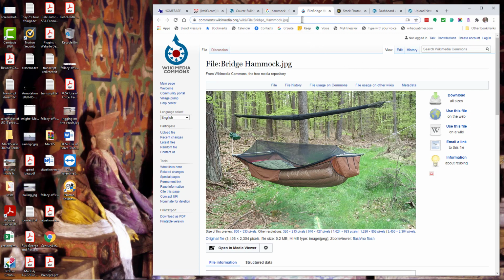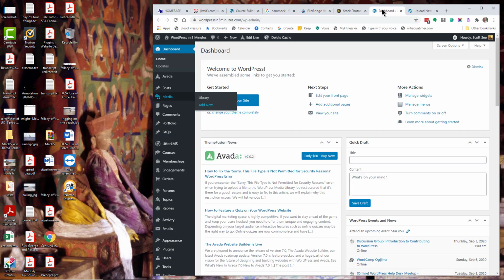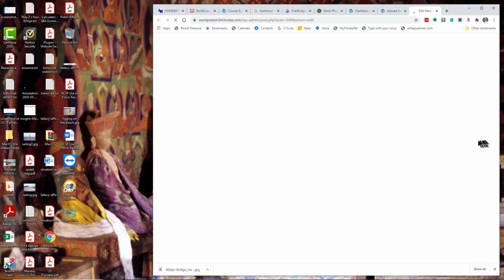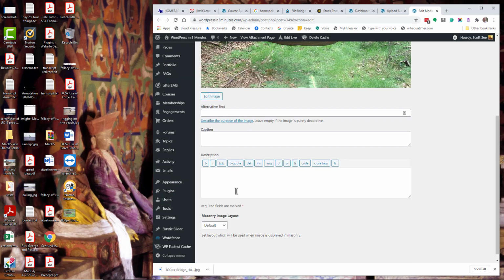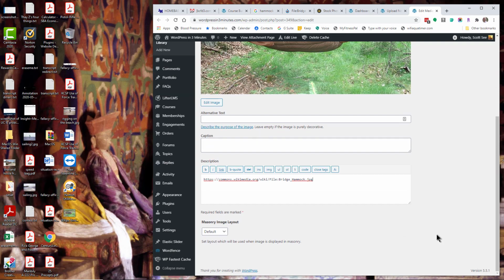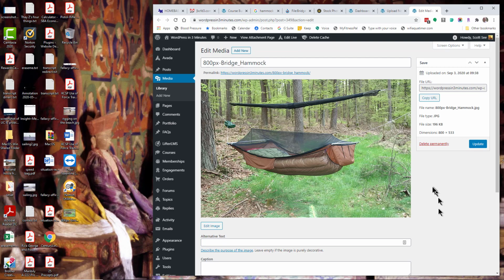Now, one thing I would recommend, so that you can cover your tracks, is copy the source, copy the URL from which you got the image, and then when you go to add the image to your media library, you'll have the opportunity to fill in the description of where you got the image from. That way, if anybody challenges you on where you got it, you can always cite exactly where you got that image from and cover your tracks.